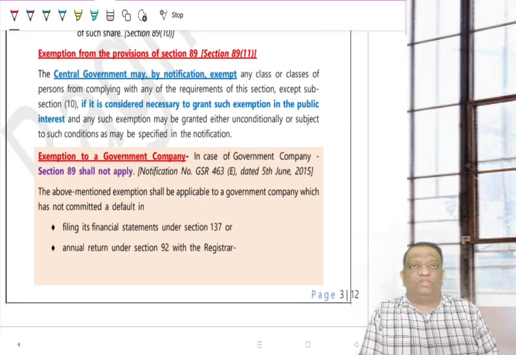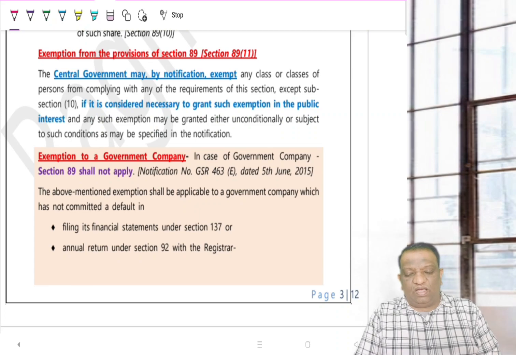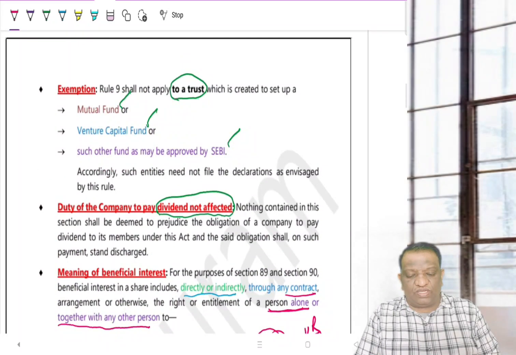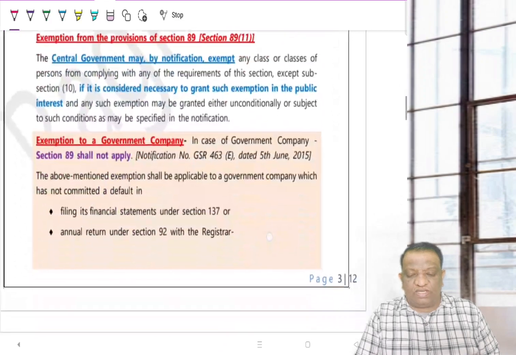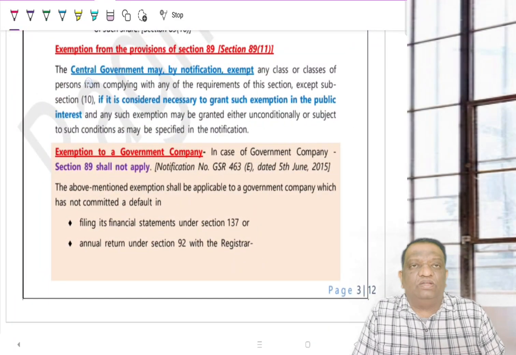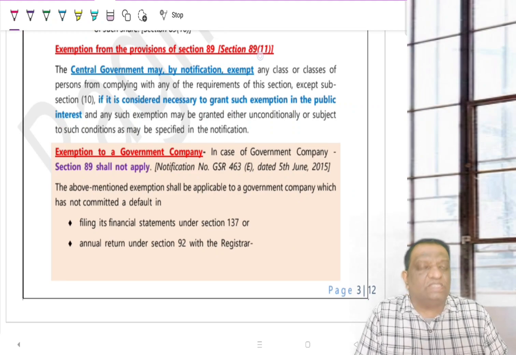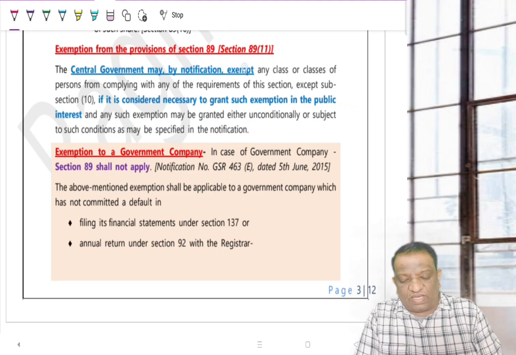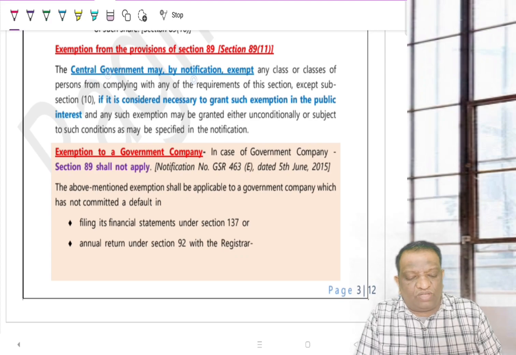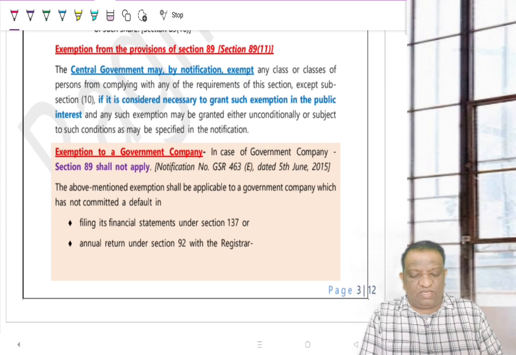Now, coming to the fag end of this Section 89, apart from the exemption they have provided to this trust, are there any other exemptions? In this section, particularly sub-section 11, the Central Government, by notification, can exempt any other class or classes of companies from complying with its requirements.